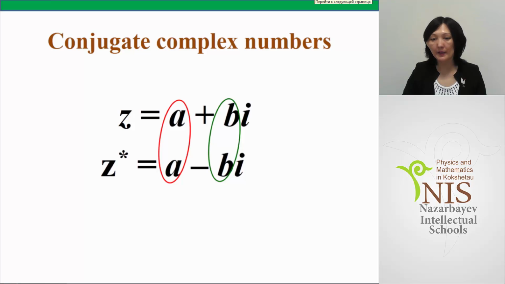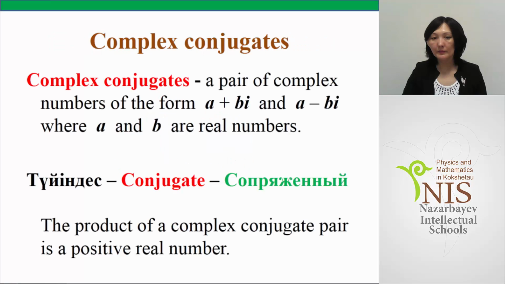Their real parts are equal and their imaginary parts are opposite numbers, plus b and minus b. Definition. Complex conjugates: a pair of complex numbers of the form a plus bi and a minus bi, where a and b are real numbers. Conjugate. In Kazakh түйіндес, in Russian сопряженный. The product of a complex conjugate pair is a positive real number.